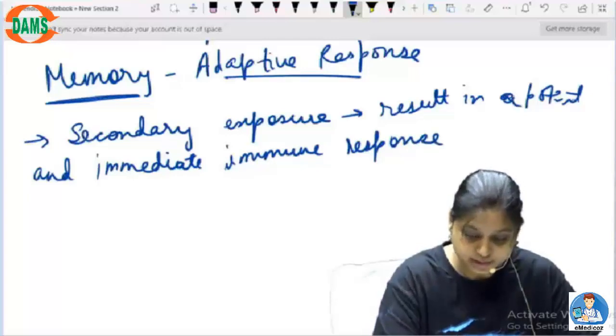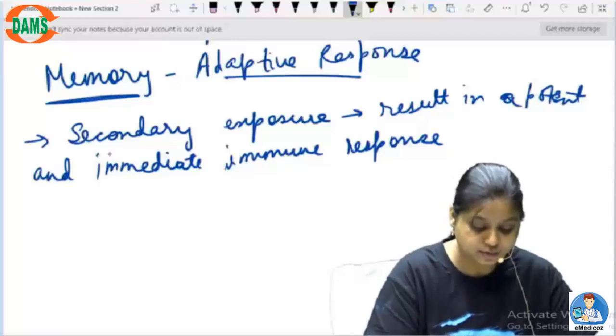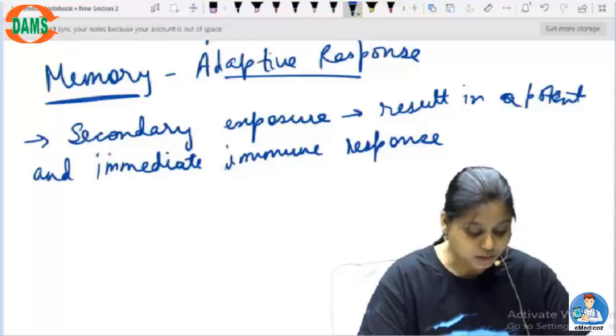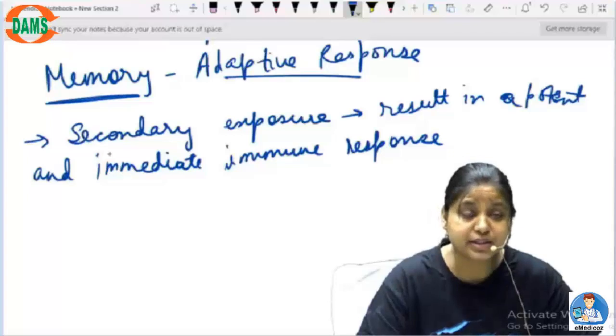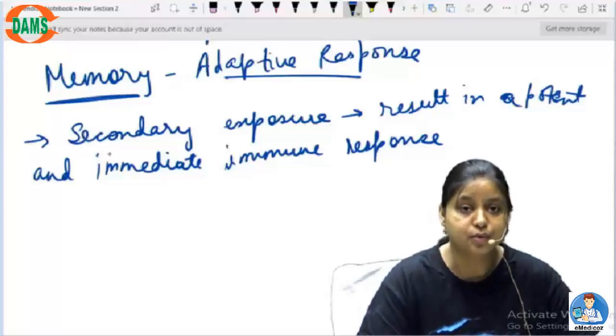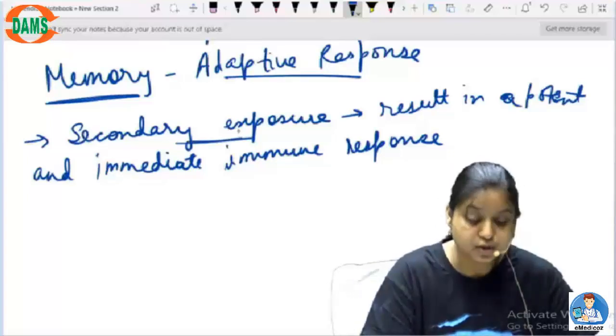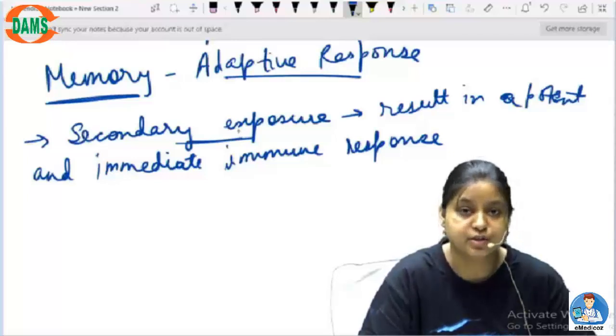And why will this happen? Since you know that this is a secondary exposure, because the first exposure has been the vaccination itself.